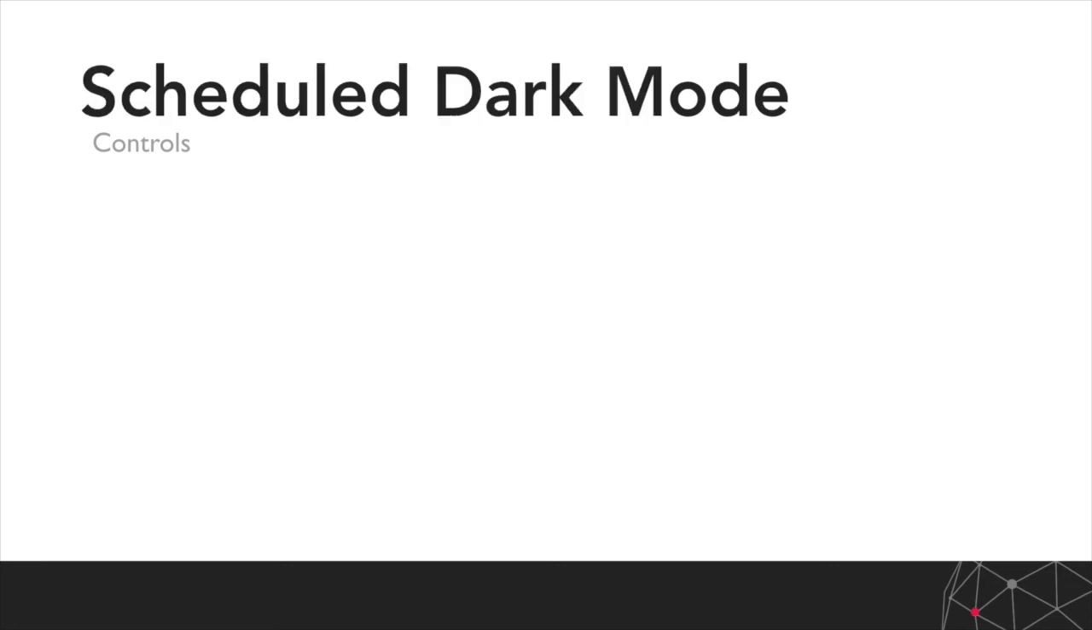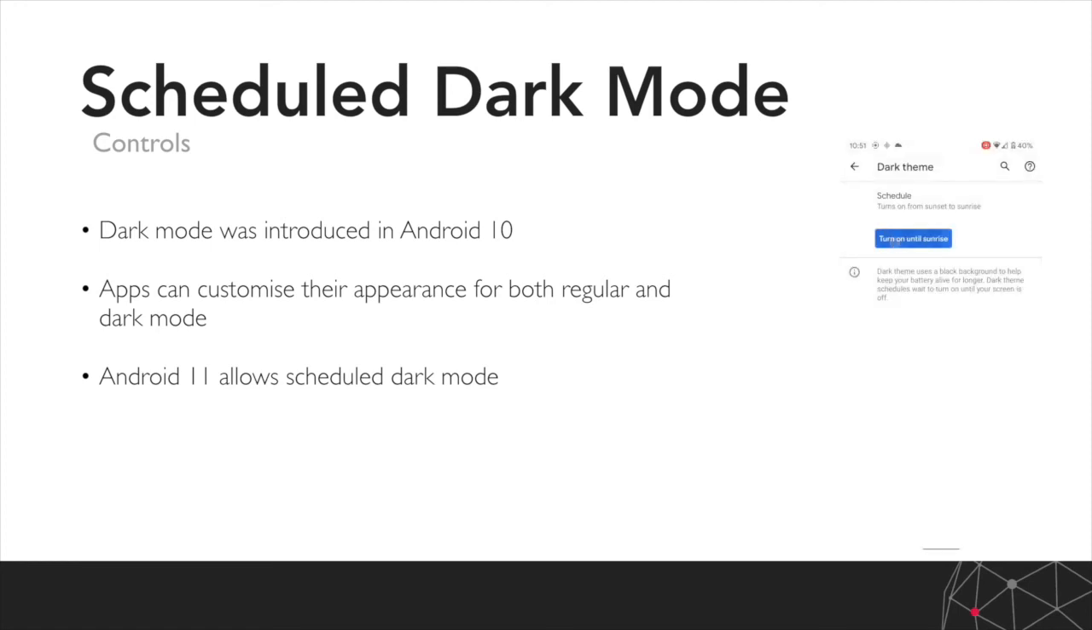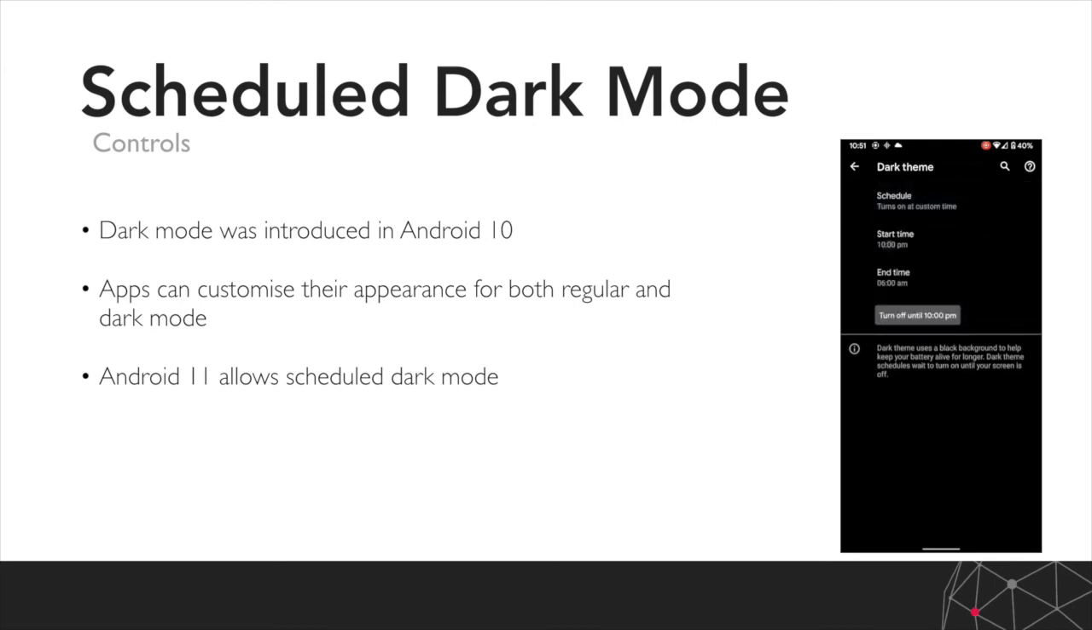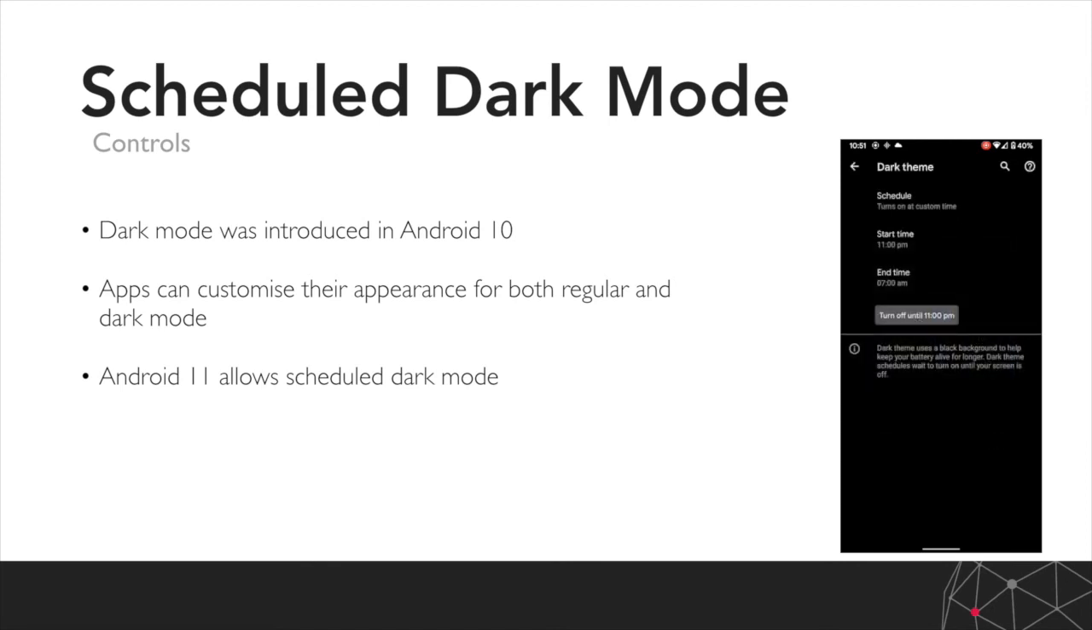Next up is scheduled dark mode. Dark mode first arrived in Android 10, and it allows apps to customize their appearance based on the user's preference for regular or dark mode. The big improvement in Android 11 is that it can now be scheduled. It allows the user to say, for example, turn on dark mode at a specific time at night and then turn it off in the morning. That's a really common use case, particularly given the lower ambient light of an evening. Sometimes a bright screen can be quite disruptive, so it's quite common to have dark mode of an evening and then turn it off in the morning.